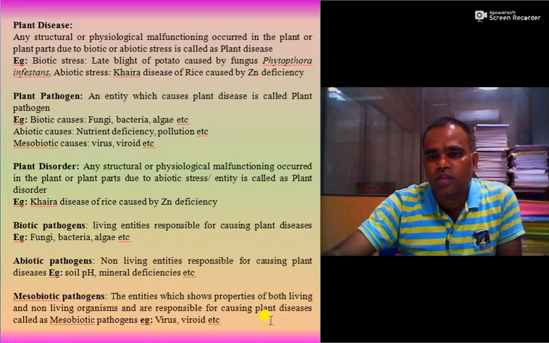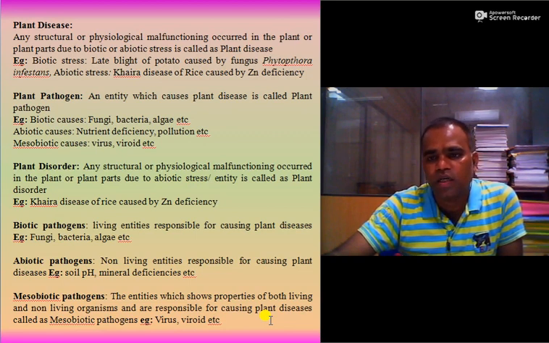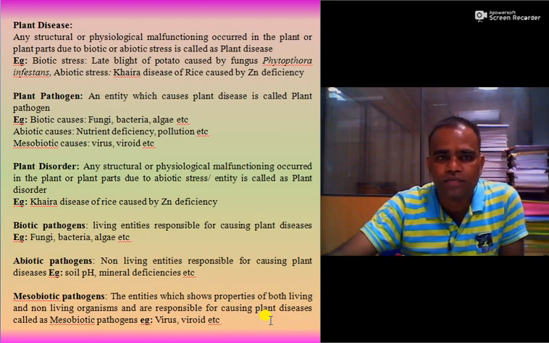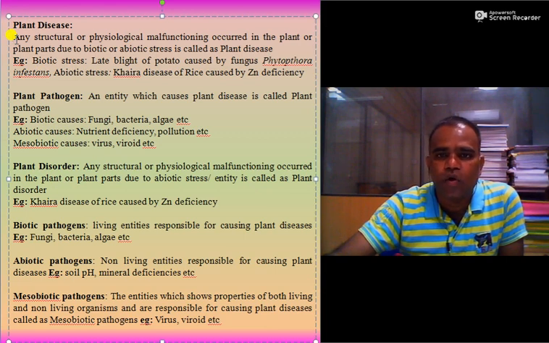So dear students, let us discuss some of the terms which are too much important in case of introduction of plant pathology. So first one is plant disease. So what is plant disease? Any structural or physiological malfunctioning occurred in the plant or plant parts due to biotic or abiotic stress is called as plant disease. So there are some of the examples.